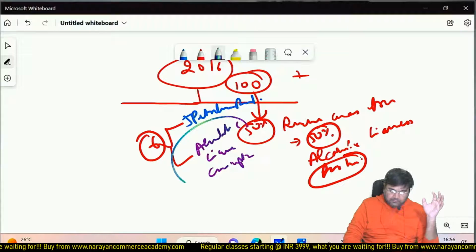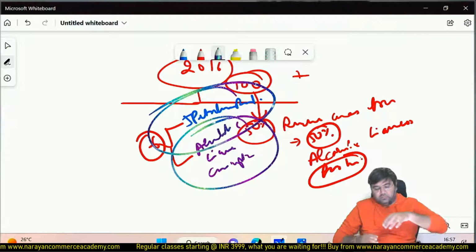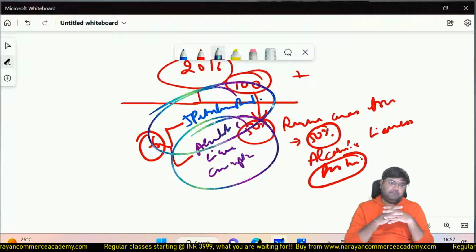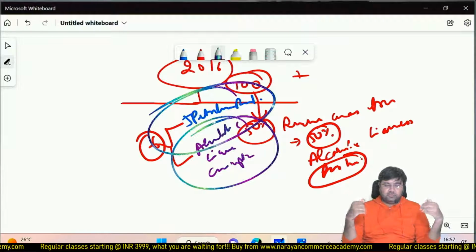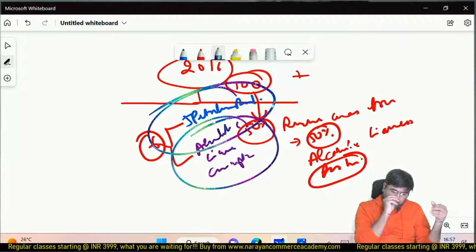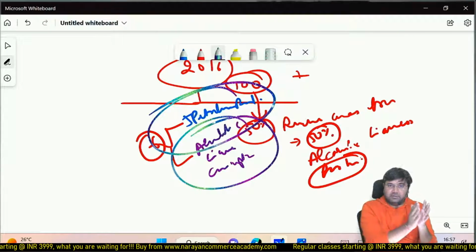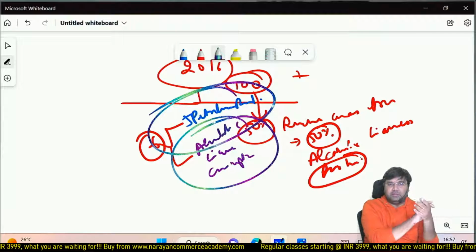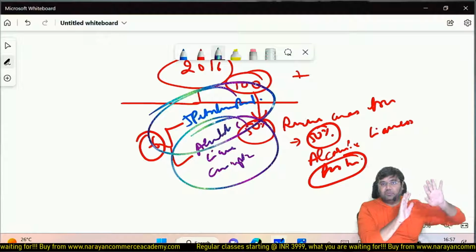I am not comfortable if these items come within the purview of GST. So the state government said to the central government, I am okay with GST if these 6 items are kept out of GST, and business as usual, status quo.